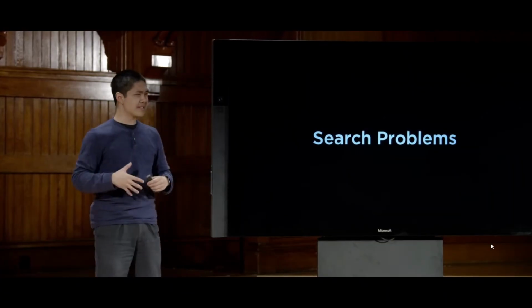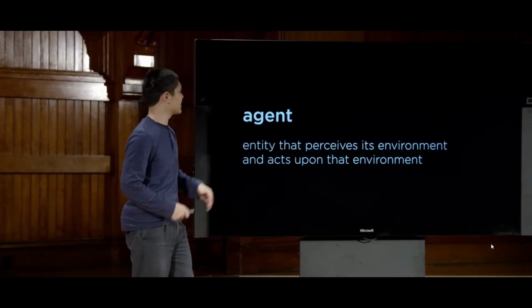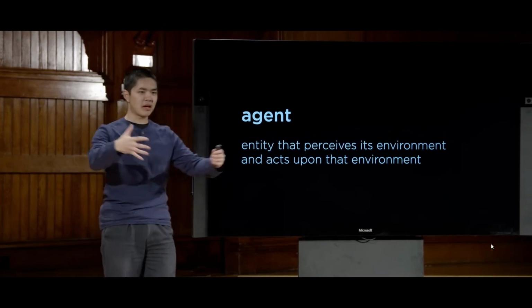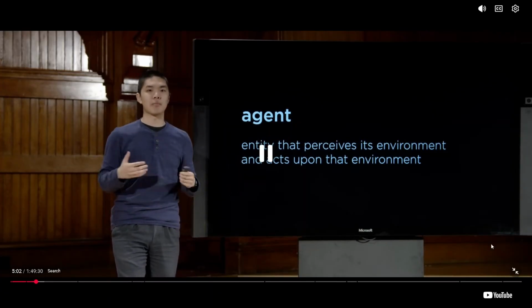In order to do so, though, we're going to need to introduce a little bit of terminology, some of which I've already used. But the first term we'll need to think about is agent. Agent is just some entity that perceives its environment and somehow is able to perceive the things around it and act on that environment.